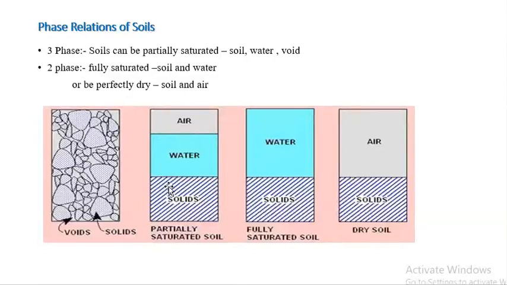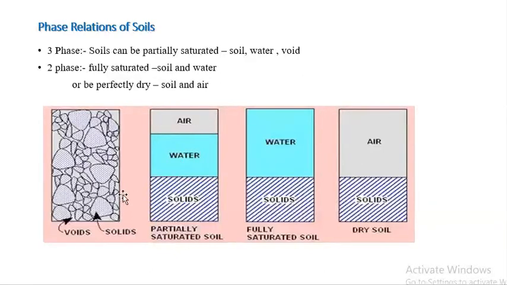Phase relationship of soil. Normally soil possesses three phases: one is solid, another water, and another air. The combination of water and air is void.